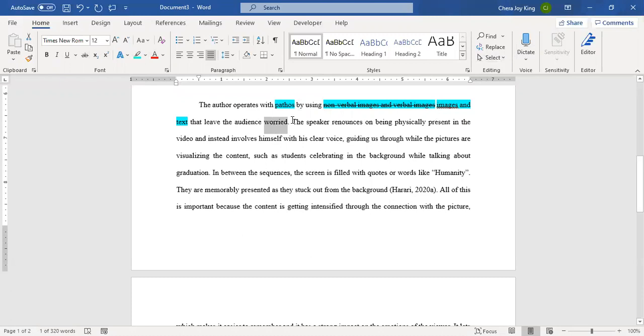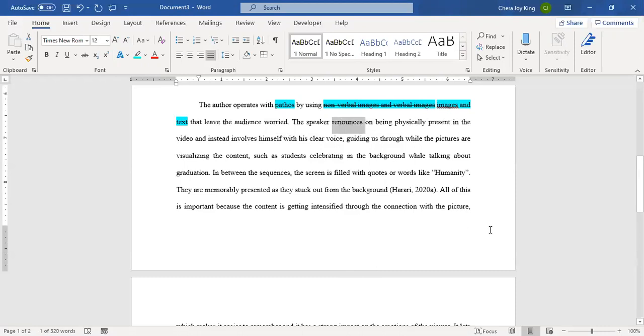The next sentence says, the speaker renounces on being physically present in the video and instead involves himself with his clear voice, guiding us through while pictures are visualizing the content, such as celebrating in the background while talking about graduation. Okay, so let's go through this step by step. First we have renounces on.